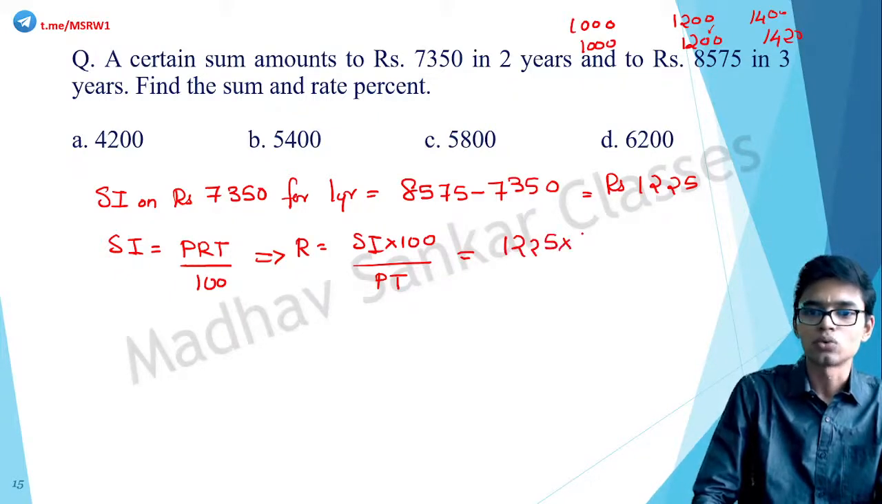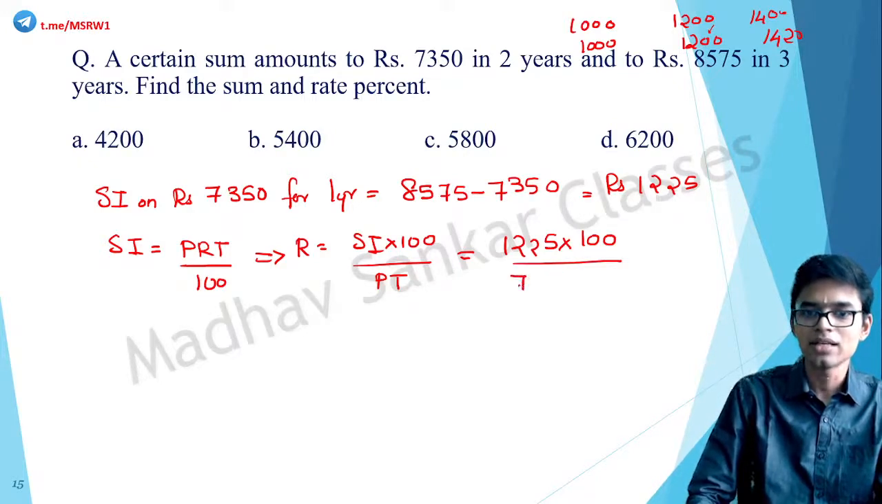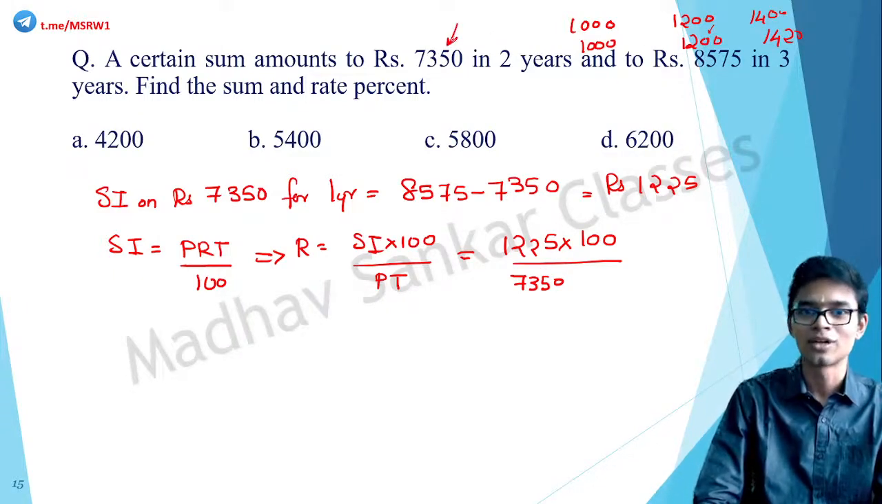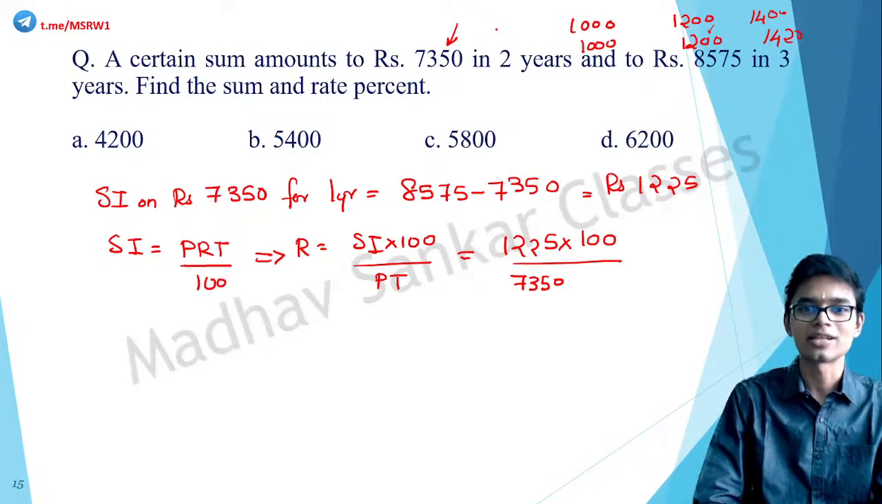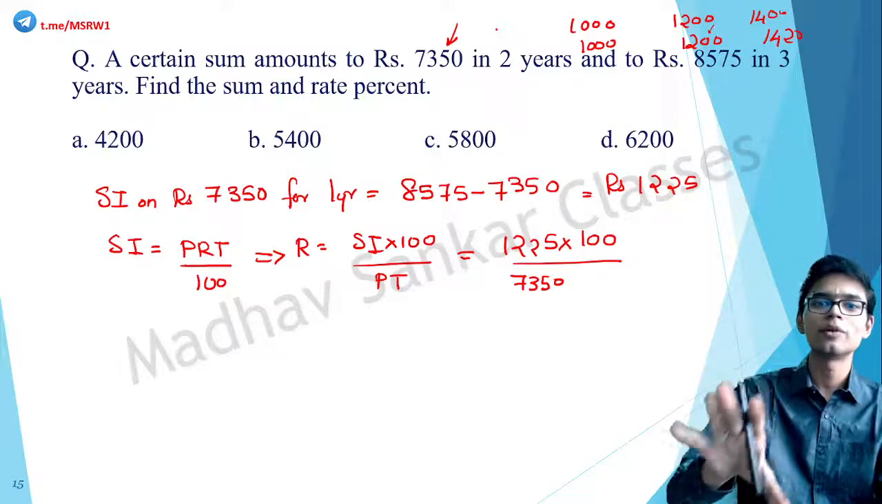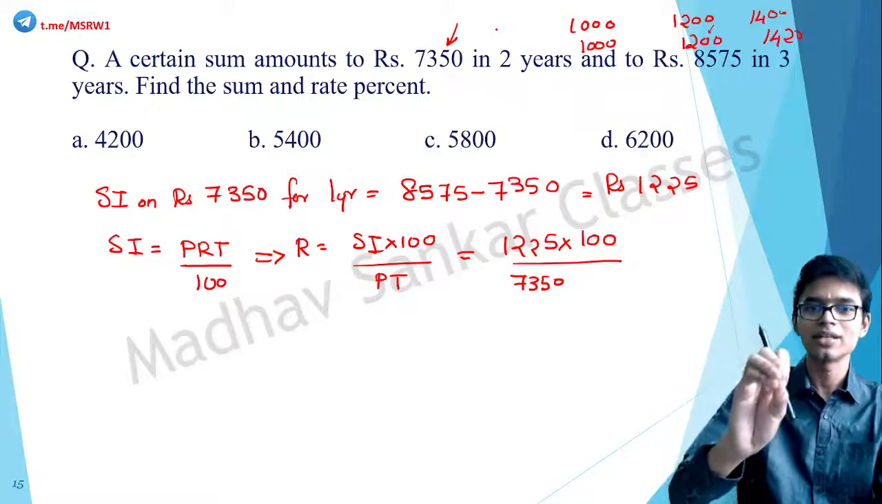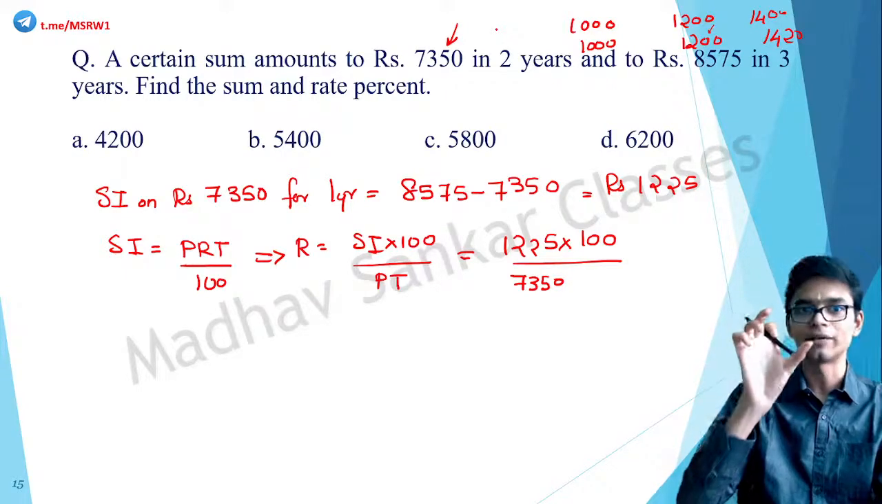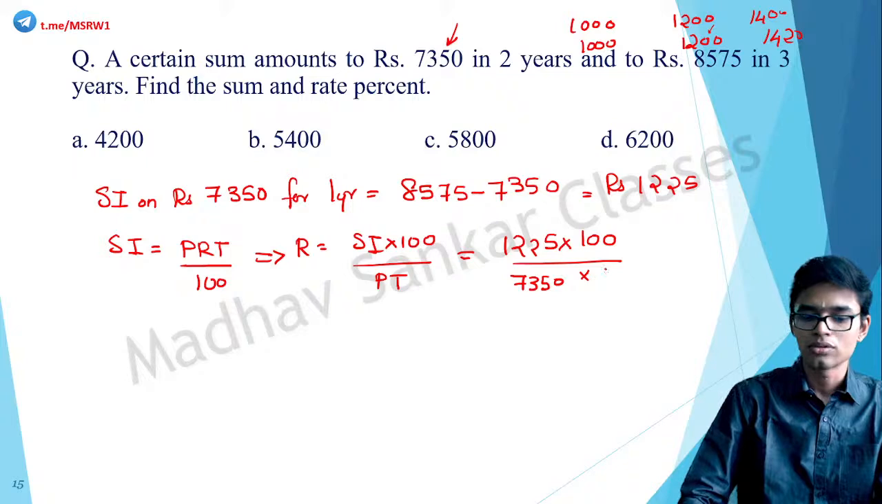Correct? Is equal to SI is what? 1,225 into 100 divided by, what is the principal? 7,350. In this 1 year, the simple interest is calculated on 7,350. So that is the principal for simple interest. Correct? We cannot do that for compound interest. So that is why we are using the formula for simple interest. So here the principal is 7,350 only. We are calculating the interest on that for 1 year period into time. Okay, when you calculate this, you will get 16 and 2 by 3.